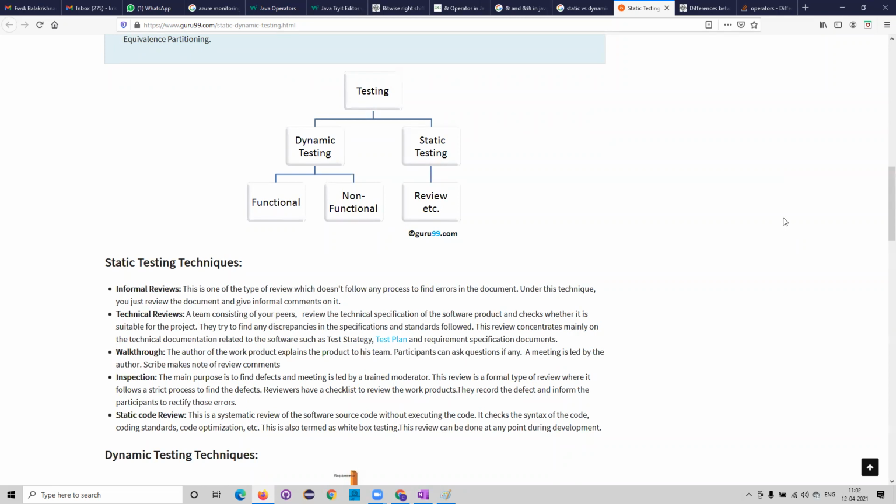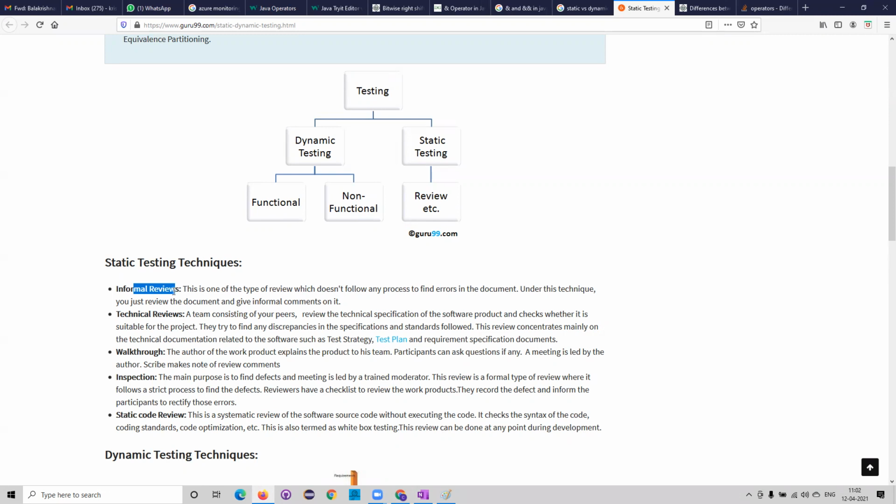In static testing also both are involved, but most prominently the BAs, POs, and QAs, because if you see here in the technical review, who will give the technical review? The team, architect, and testing team. Informal reviews, POs and BAs. Those will be taking care of that. That's how you need to understand it.